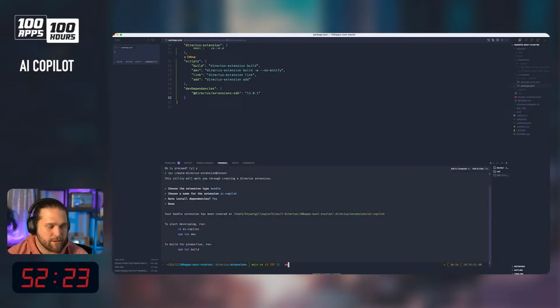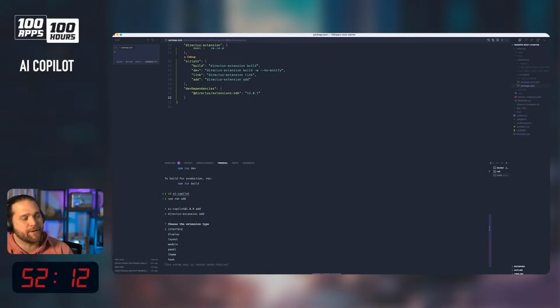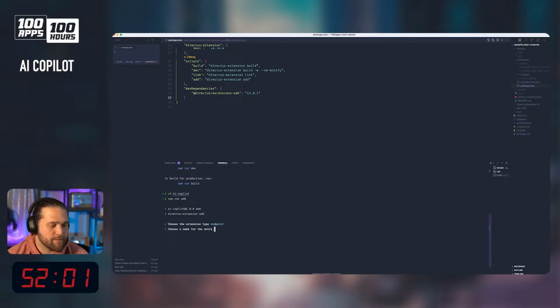So the next thing that we want to do is cd AI Copilot. And we're going to hit npm run add so that we can add an extension to this bundle. If you're not using a bundle, it should automatically initiate the extension type for you. But in this case, we want to do an endpoint.